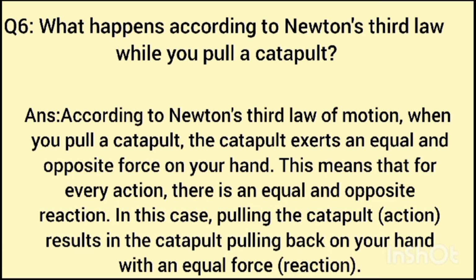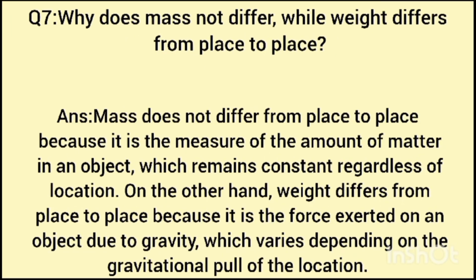In this case, pulling the catapult, the action, results in the catapult pulling back on your hand with an equal force, the reaction.